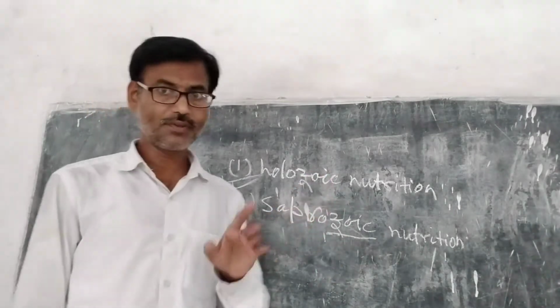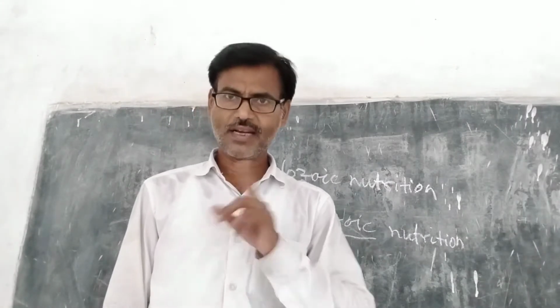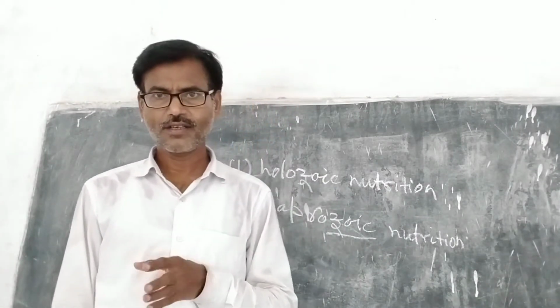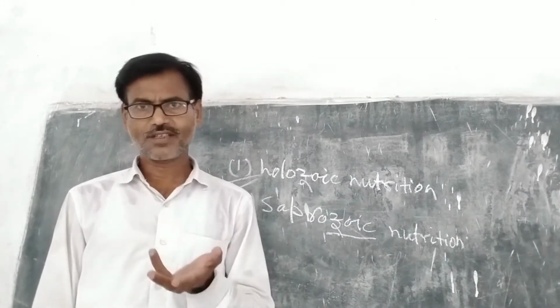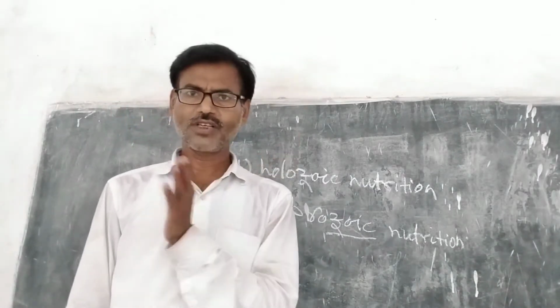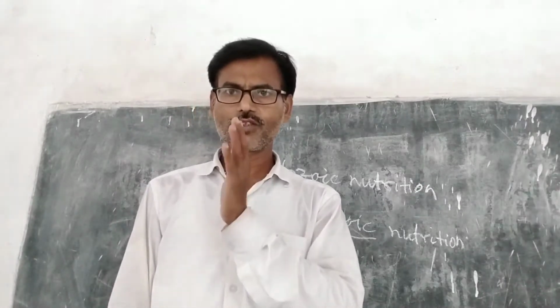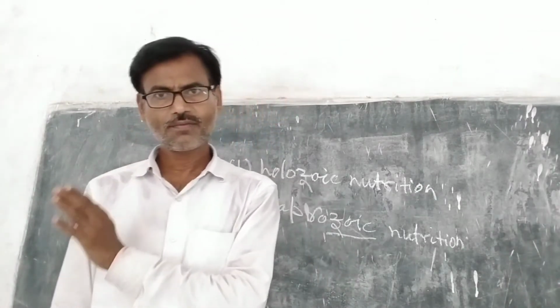Okay, the type of nutrition in which an animal takes in solid complex food material and utilizes it after changing it into simple soluble absorbable form.